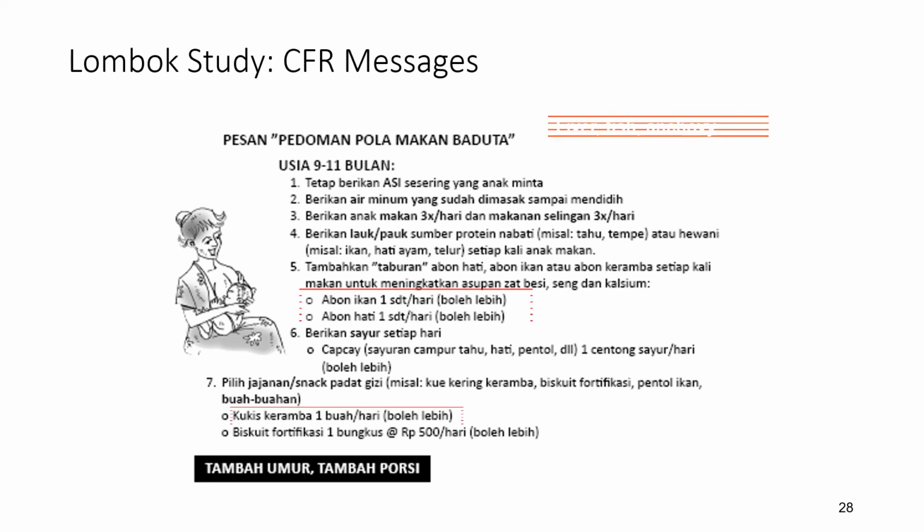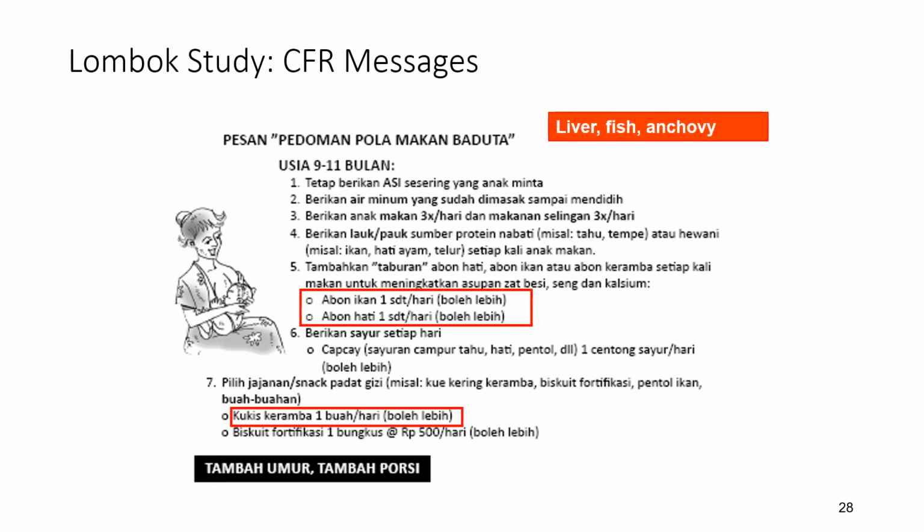The highlights are, since in this study we identified iron, zinc, and calcium as problem nutrients, we identified liver, fish, and anchovy as the nutrient-dense foods to be promoted, and we taught mothers to make use of these 3 ingredients along with the minimum frequency per week.